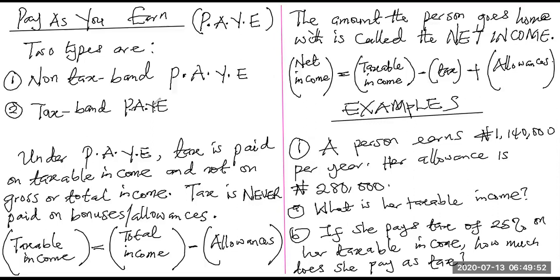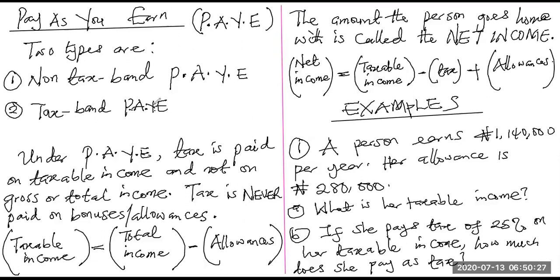Most times when you ask people how much they are earning, they will tell you their basic salary. Their basic salary is what they have when the allowances are removed. They have not included the allowances. They just remove the allowance and take just their basic salary. But when we talk about paying of tax under the basic system, we have the total income. You don't pay tax on the total income, and you don't go home with the total income. You pay tax on the taxable income.